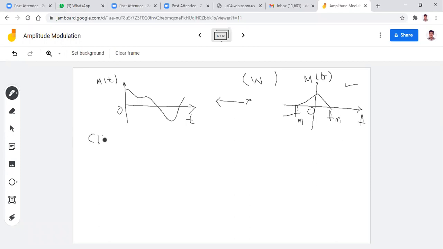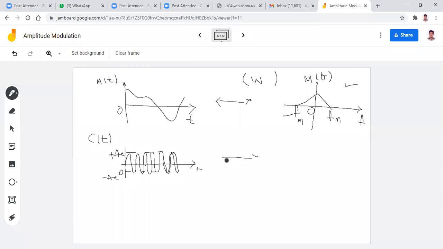Next, I want to go for the carrier signal c(t) in the time domain. We know that it has the highest frequency when compared with the message signal. Please try to maintain the same amplitude and same time period, so this width and this width are the same. So this is plus Ac and this is minus Ac.